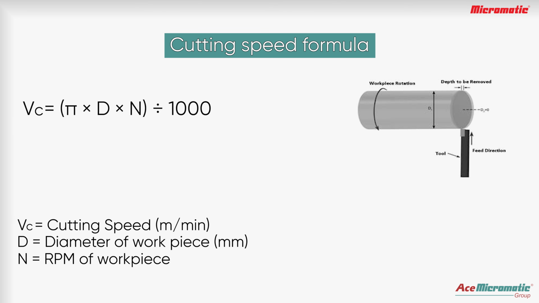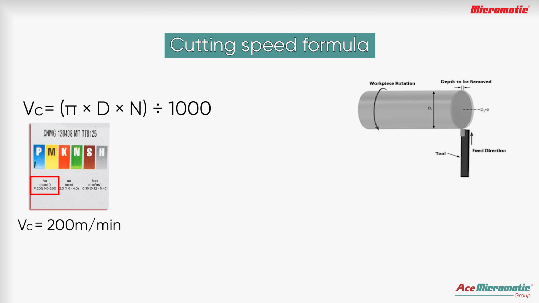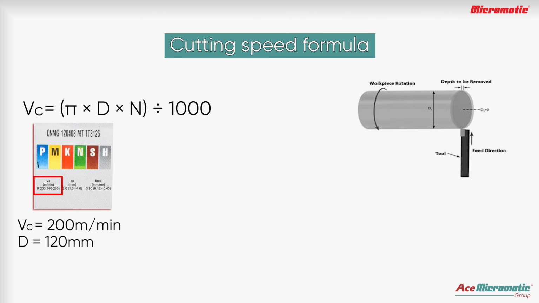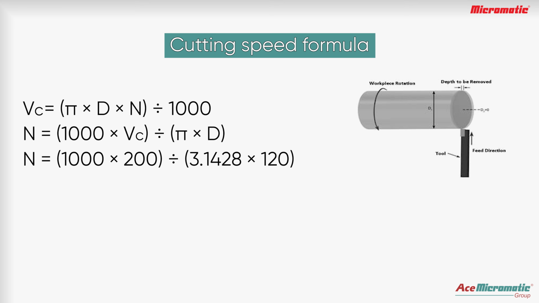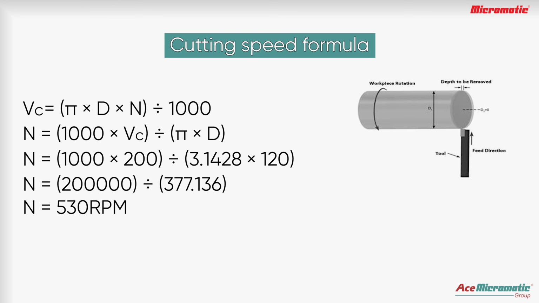Let's take an example of facing operation. Cutting speed is 200 meters per minute, which we got from the insert catalog. The part diameter is 120 millimeters. Now, spindle speed is calculated by substituting the values. Spindle speed is 530 rpm, as shown in the calculation.